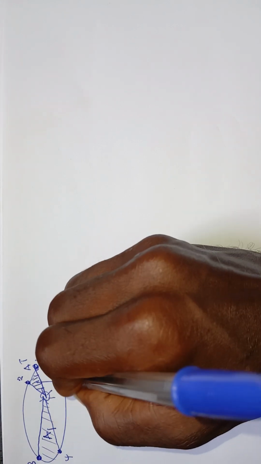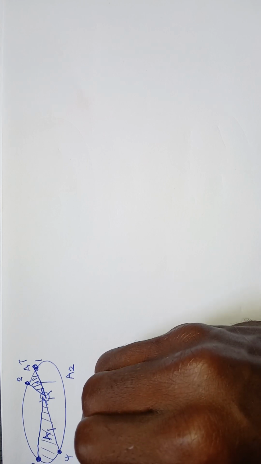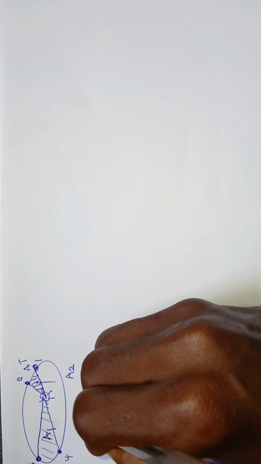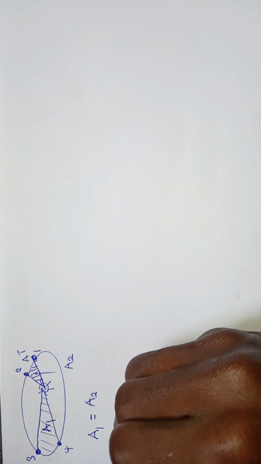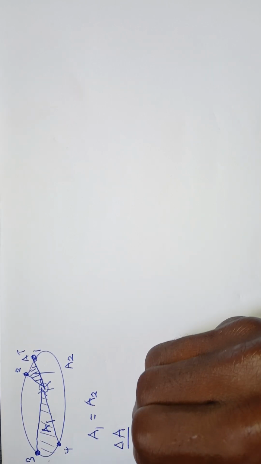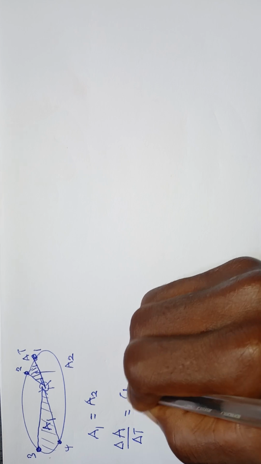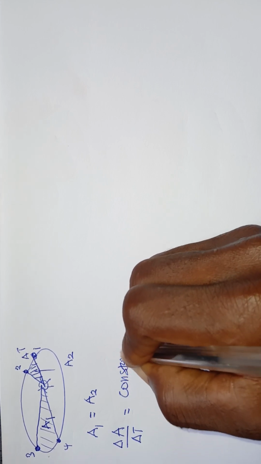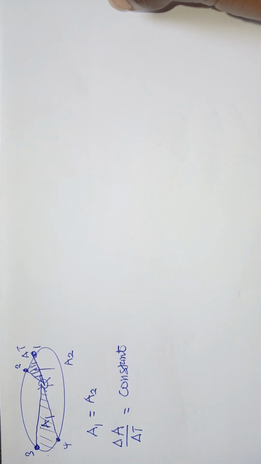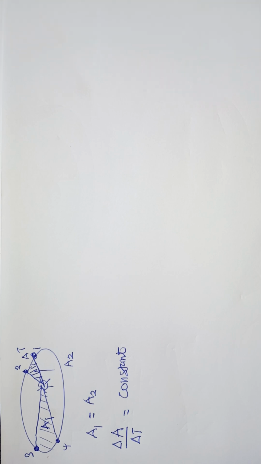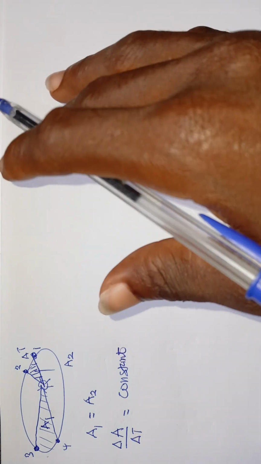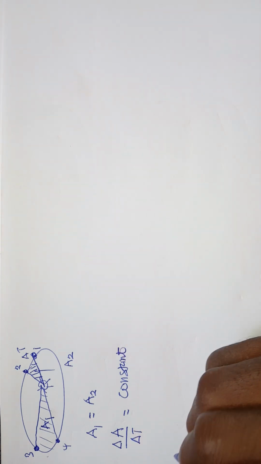Let me call this A1 and call this A2. Now he said that A1 was equal to A2. In other words, the change in the area with respect to time was or is a constant. And he was able to formulate this based on the data Tycho Brahe recorded. So that is his second law. And we're also going to prove that mathematically. Equal areas in equal times.